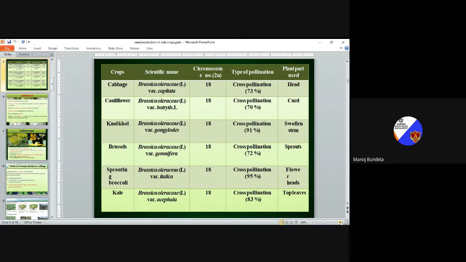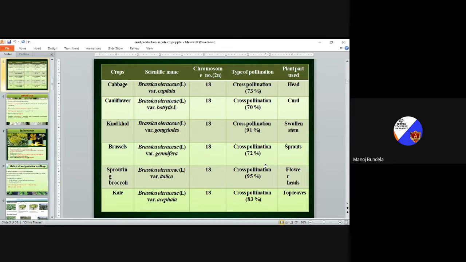Sprouting broccoli. The scientific name is Brassica oleracea variety italica. It is called sprouting broccoli, or we can say broccoli. Chromosome number 2n is equal to 18. It is a cross-pollinated crop and the cross-pollination percentage is 95%. The plant part used is flowers and head.